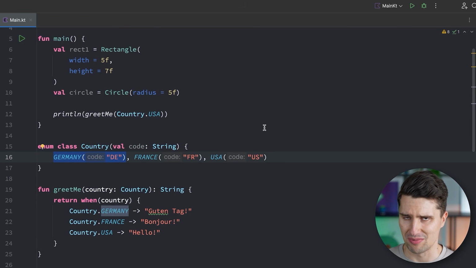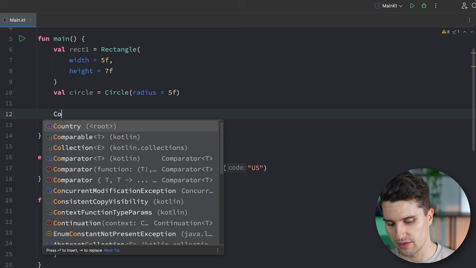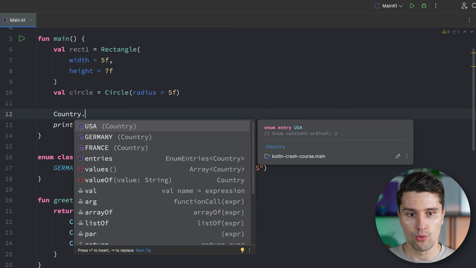Well, and here in this example at least, it doesn't. There is only one Germany and therefore we only need one single constant value for Germany. Another cool perk that enum classes offer that sealed interfaces and sealed classes don't is that with the enum class, we also get some extra generated fields or functions.